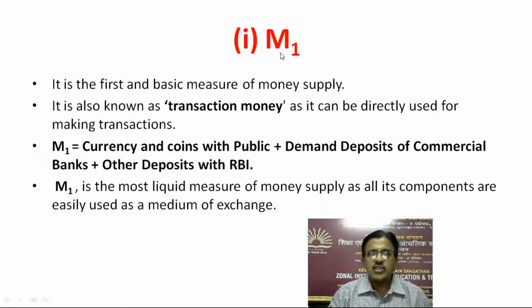So first we discuss M1. It is the first and basic measure of money supply. It is also known as transaction money, as it can be directly used for making transactions. M1 is equal to currency and coins with the public plus demand deposits of commercial banks plus other deposits with Reserve Bank of India. M1 is the most liquid measure of money supply, as all its components are easily used as a medium of exchange.